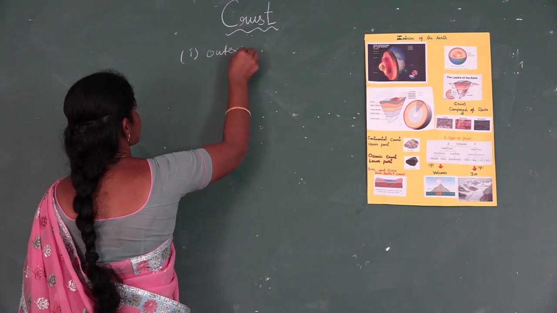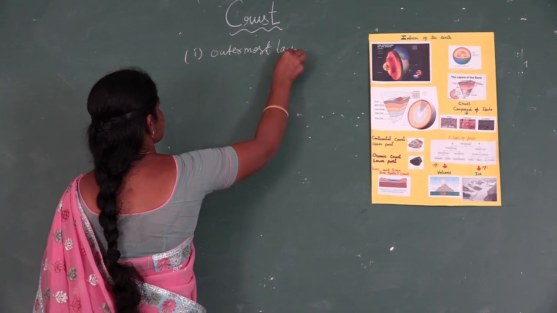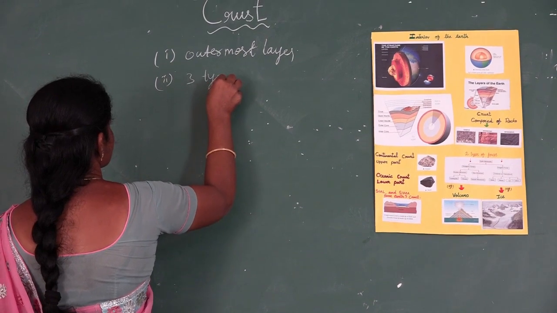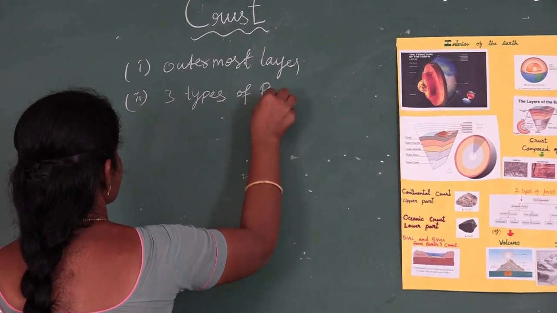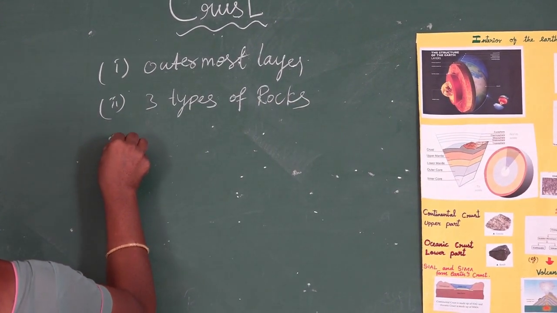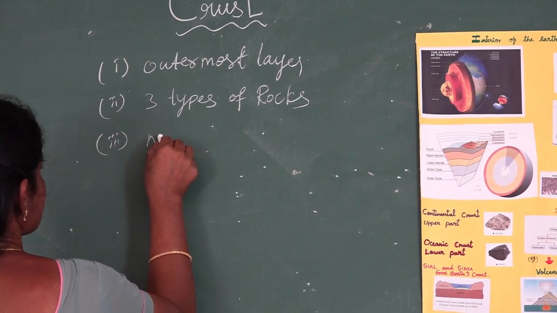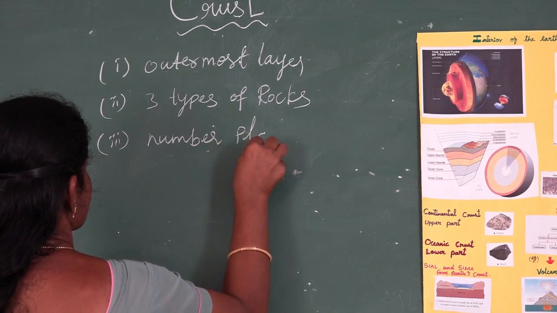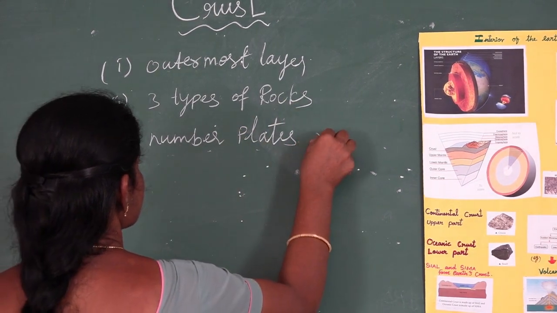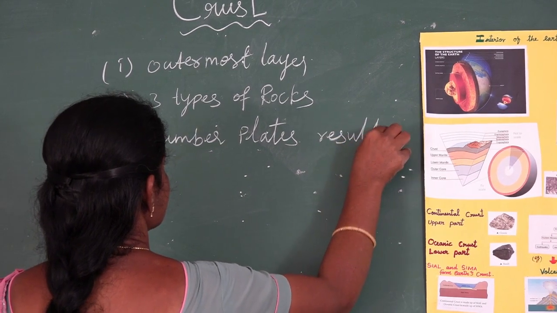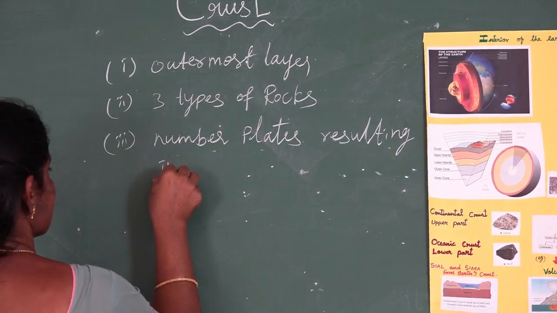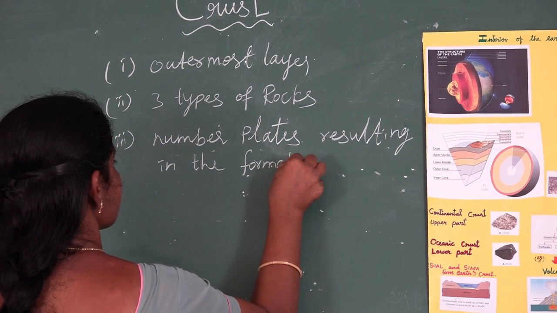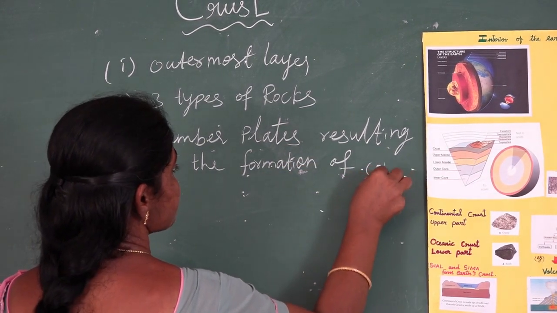Outermost layer, three types of rocks, third one, number of plates, resulting in the formation of continents.